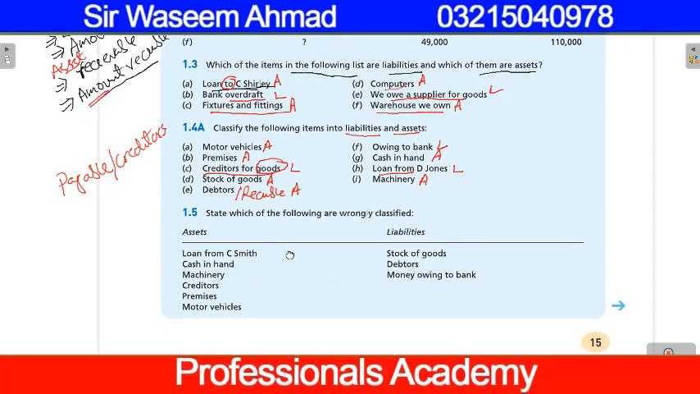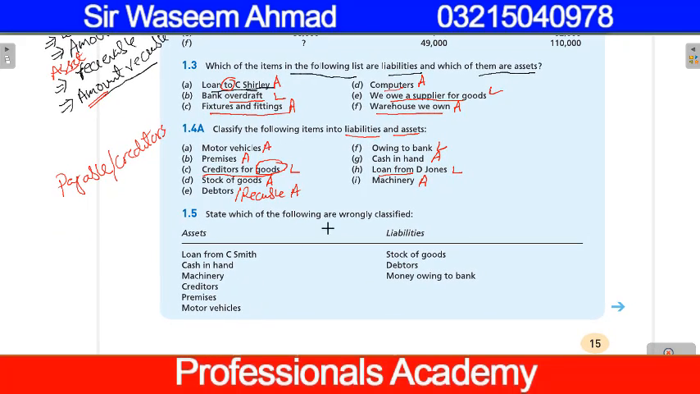In 1.5, state which of the following are wrongly classified. Loan from C. Smith, amount is payable, so it is liability, but it is written under the heading of assets, so it is wrongly classified. Cash in hand is asset, machinery is asset. Creditors, in the previous question we have already discussed that creditors mean payables and payable is liability. Creditor, it is wrongly listed.